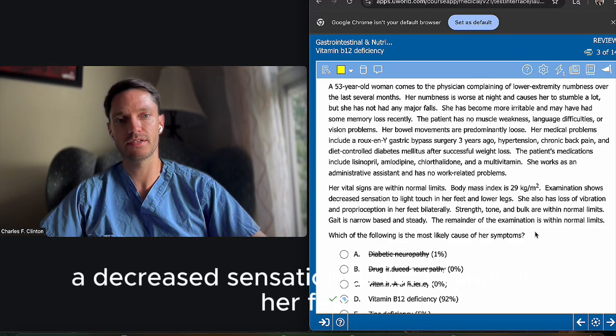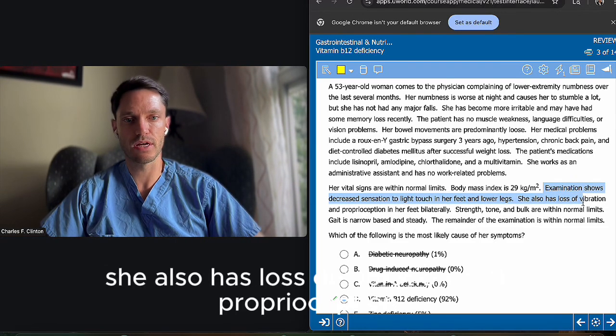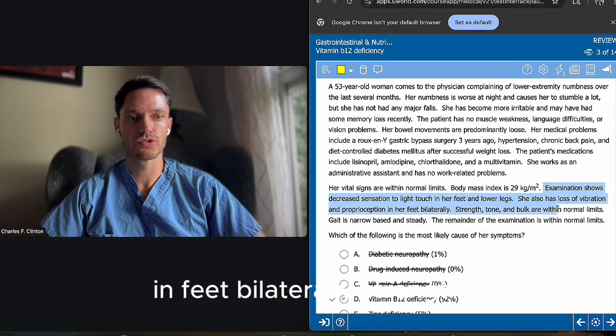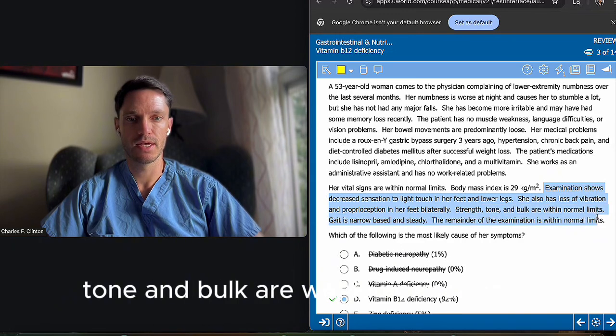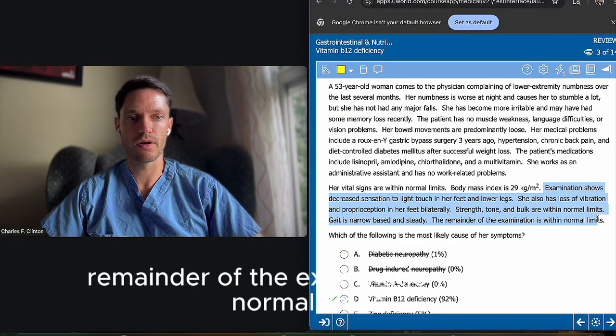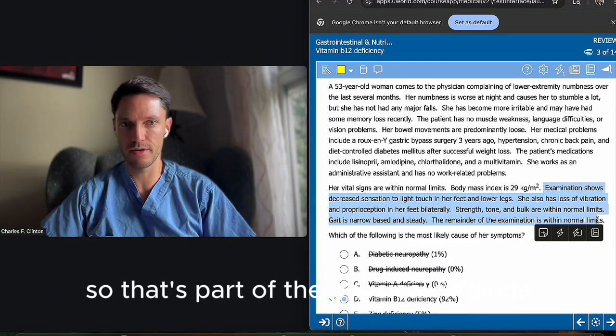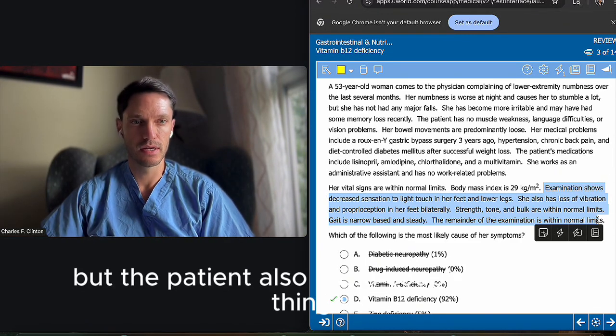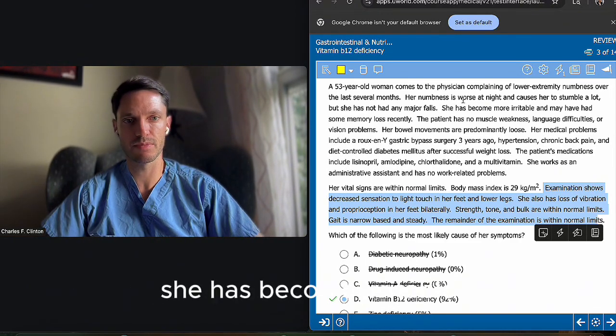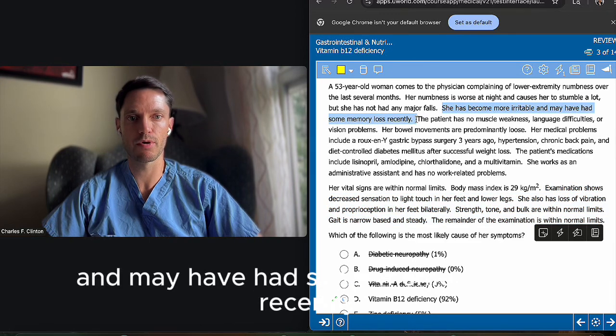Decreased sensation to light touch in her feet and lower legs. She also has loss of vibration and proprioception in feet bilaterally. Strength, tone, and bulk are within normal limits. Gait is narrow-based and steady. Remainder of the examination within normal limits. So that's part of the physical findings, but the patient also has a couple more things, which you can see right here. She has become irritable and may have had some memory loss recently.